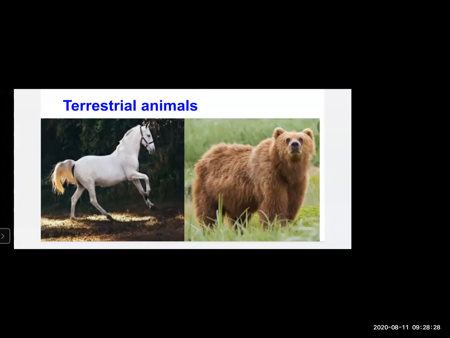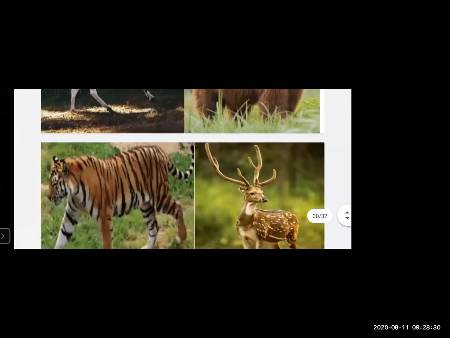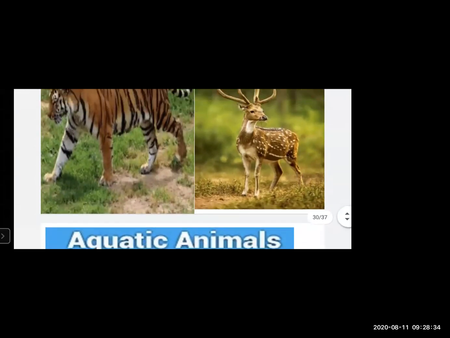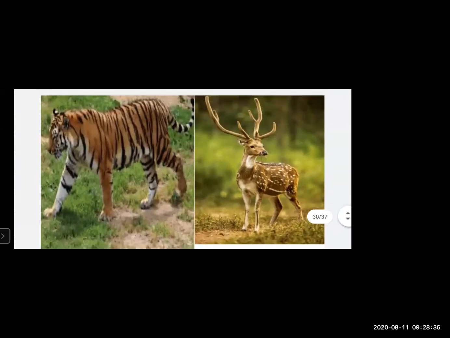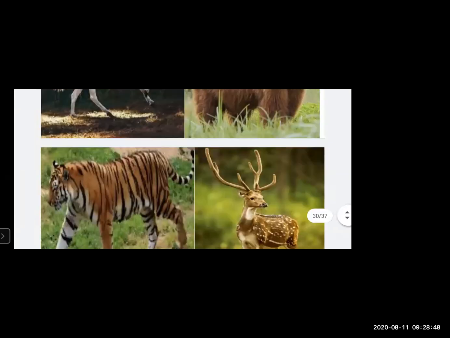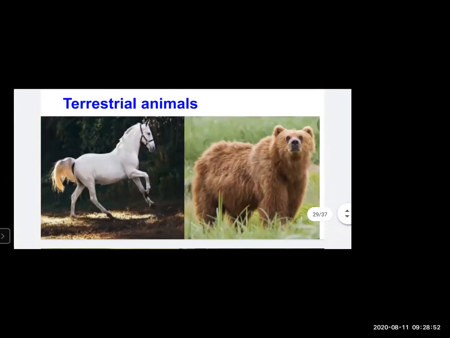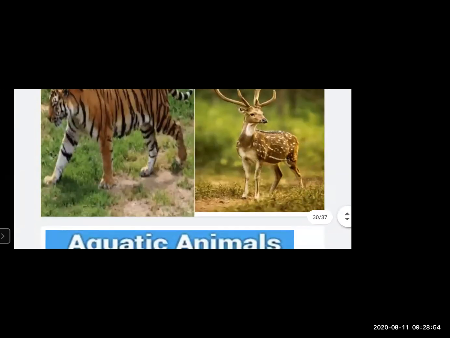For example, a horse, bear, tiger, deer, and many more. Okay, there are many examples: elephant, and many more. So these animals basically stay on the land. So the animals who stay on the land are called terrestrial animals.